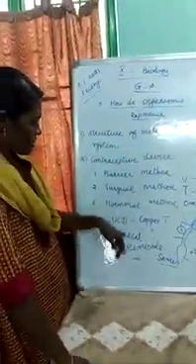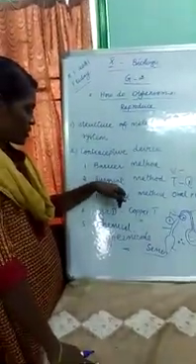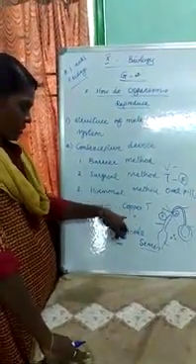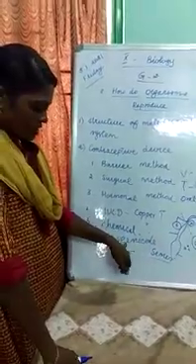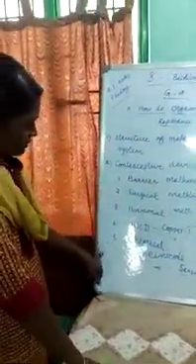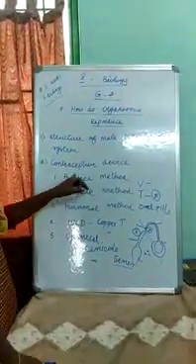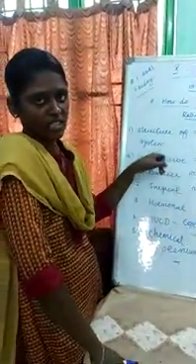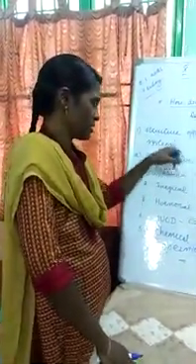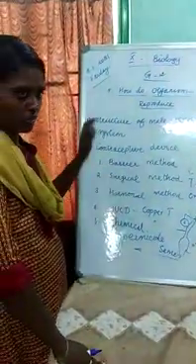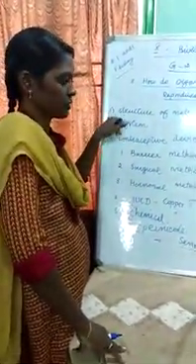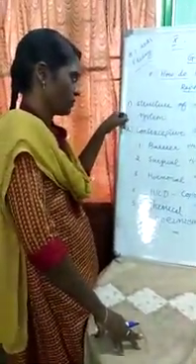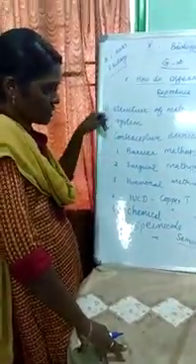So contraceptive devices are 5: barrier method, surgical method, hormonal method, intrauterine contraceptive device in the name of copper T, and chemical method by using spermicides. These 5 important methods are helpful to prevent pregnancy in humans. This question is named: explain the different types of contraceptive devices. These 2 questions come under 5 mark questions. You have to read and write. This question may also be asked as a 1, 2 or 3 mark question, or otherwise as a 5 mark question. So you have to write these 2 questions today. Thank you.